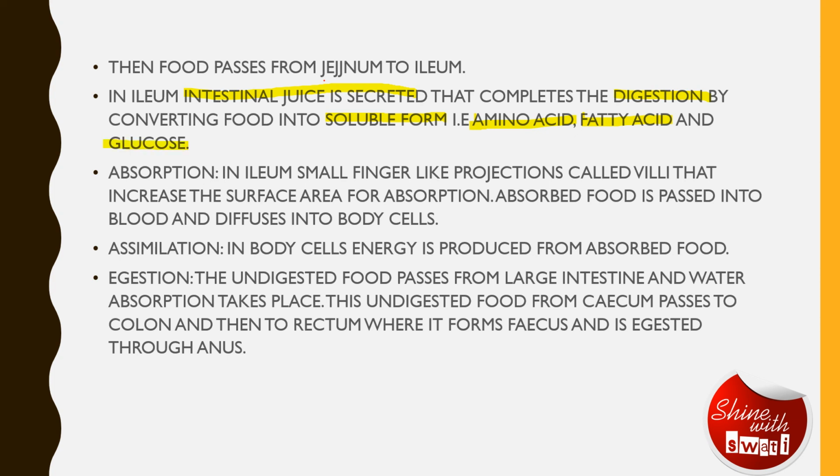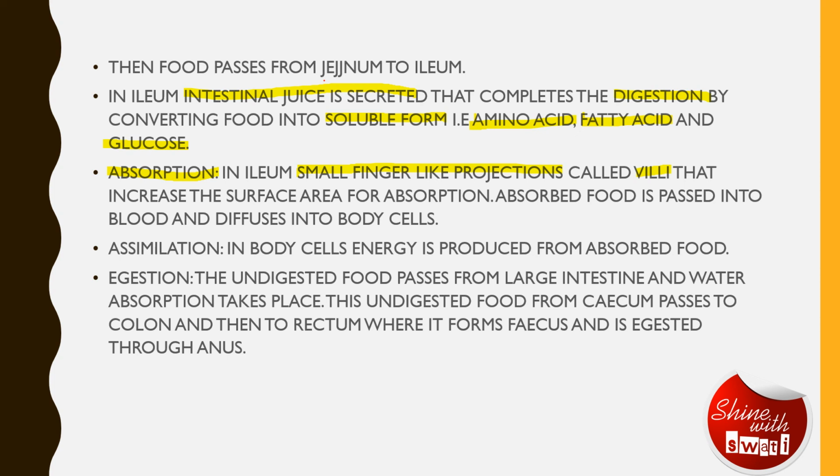The next step is absorption. Here, for more and better absorption, there are small finger-like projections. You already have studied about this in grade 7, I suppose. They are called villi. And what is the function of villi here? It's a 1 or 2 marks question. Let me tell you.